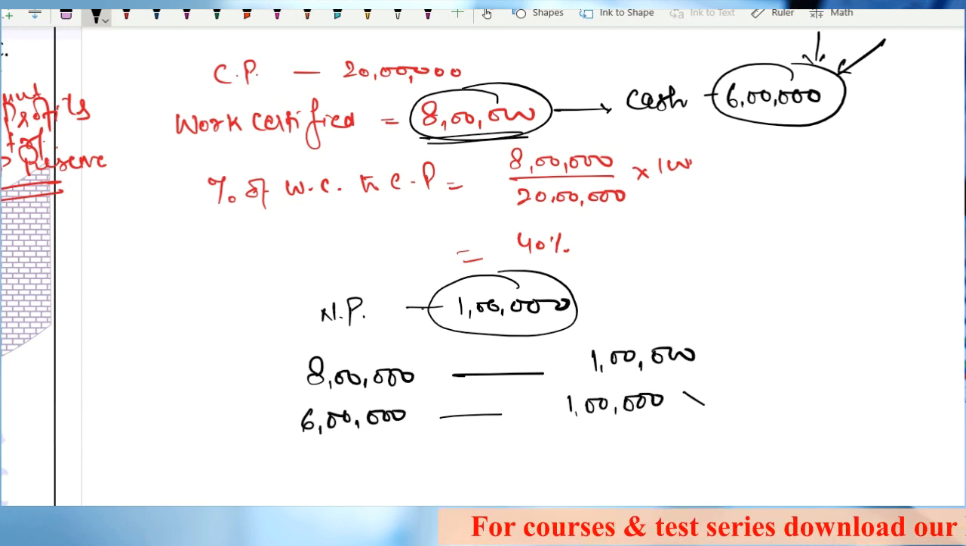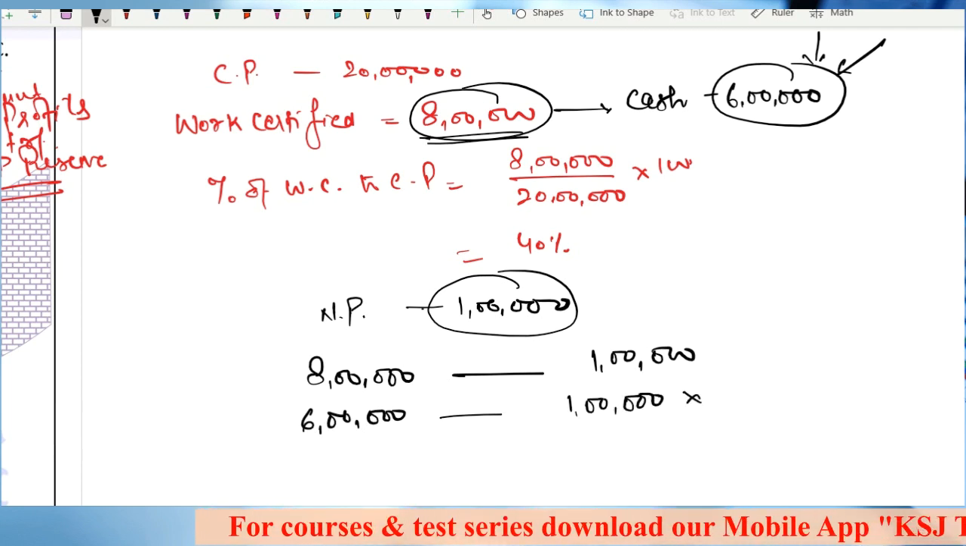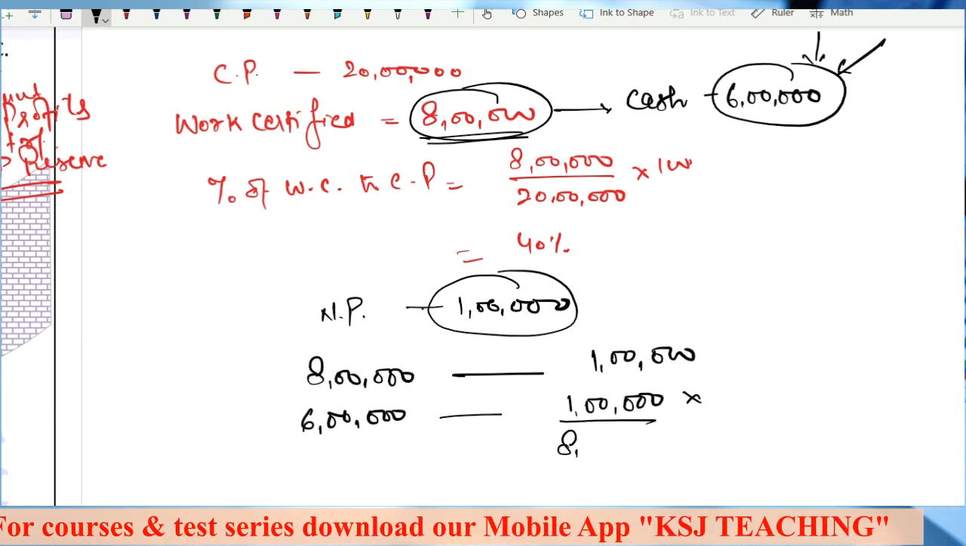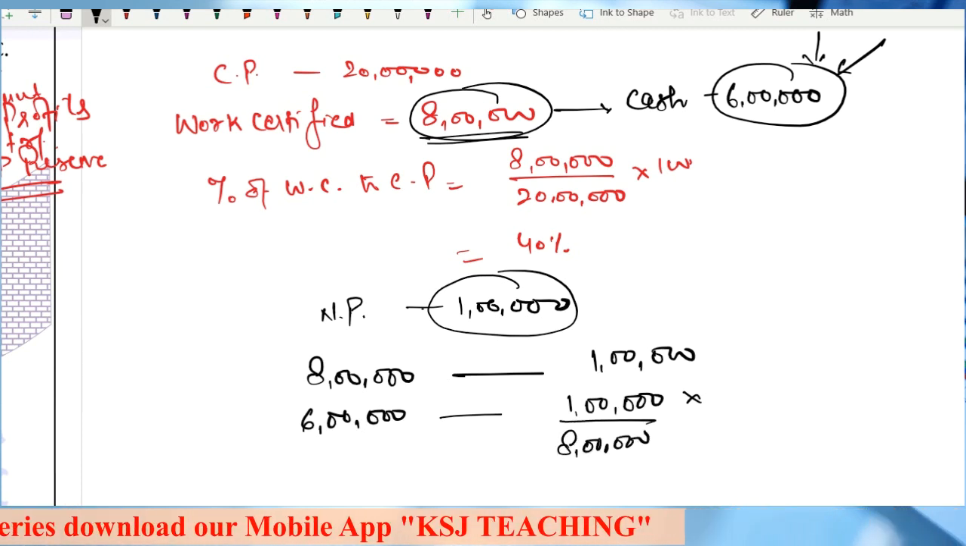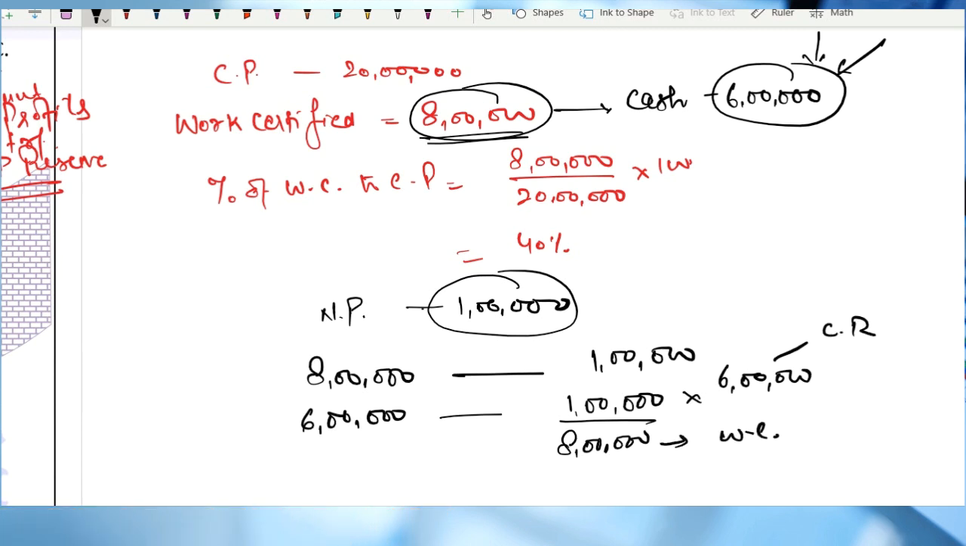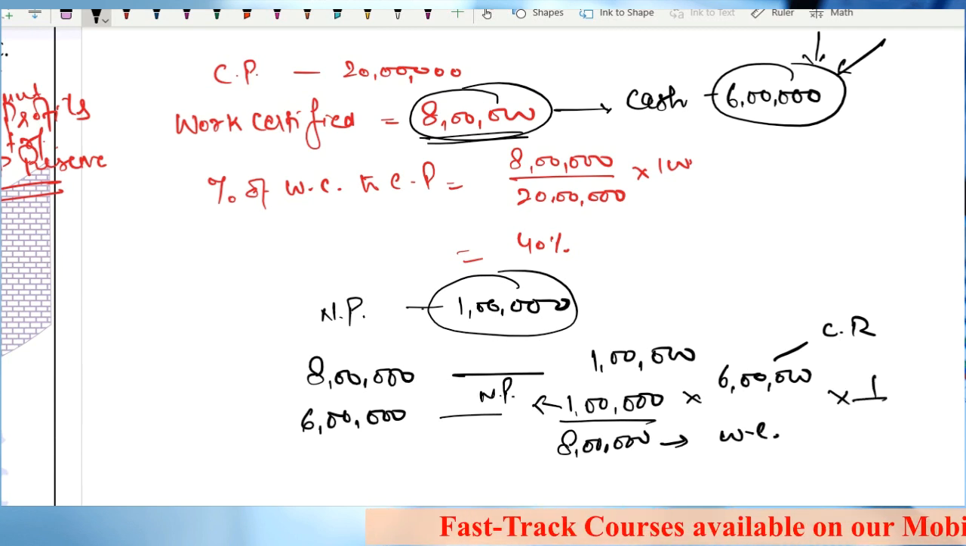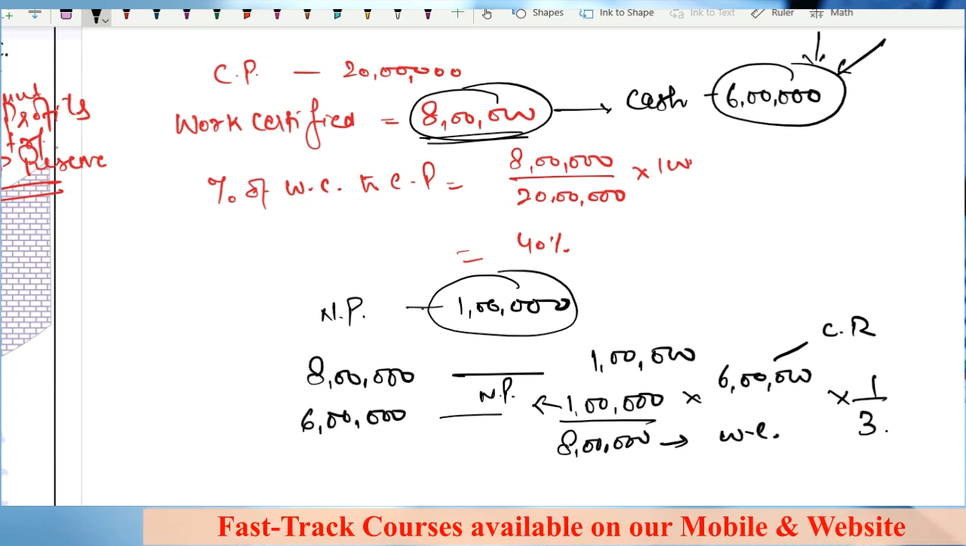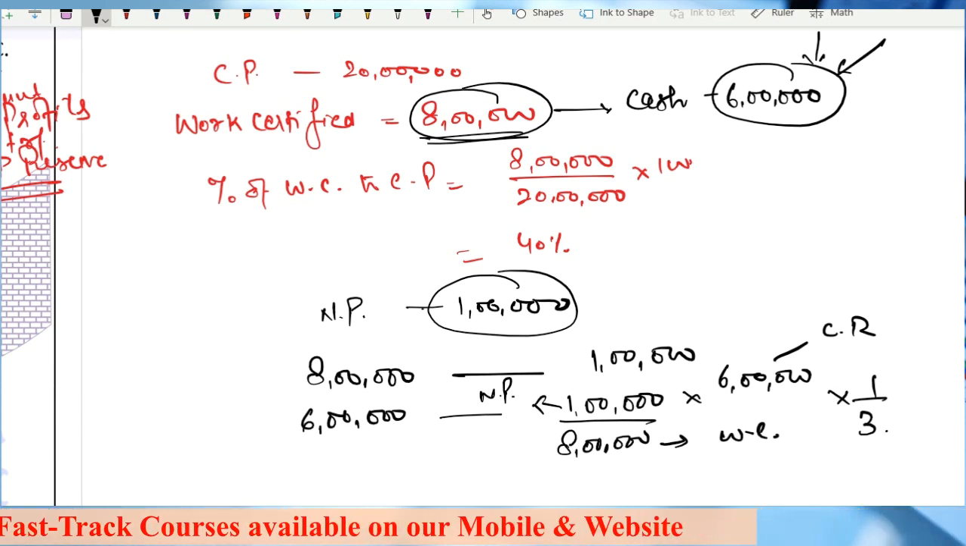1 lakh multiplied by how much? Sorry, divided by 8 lakh multiplied by 6 lakh. This is my cash received. This is my work certified. This is my notional profit. But the rules say you have to pay 1/3 of it only, because still a lot of work is to be done on the contract.